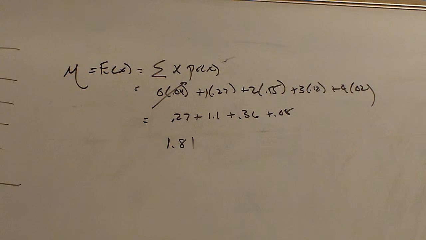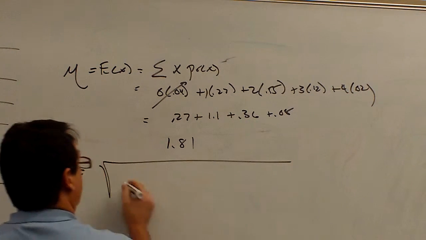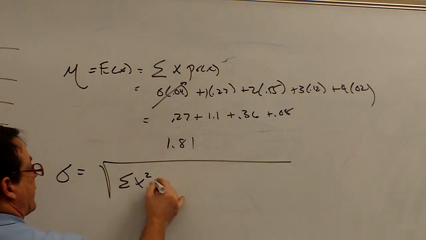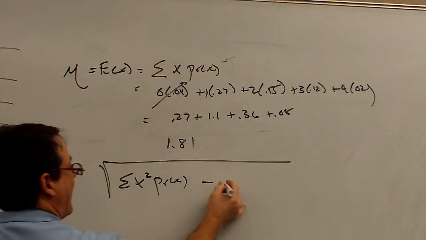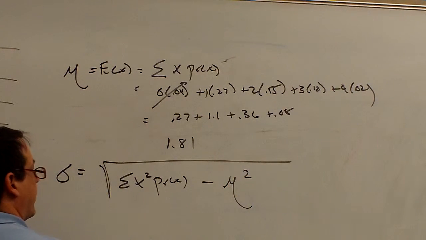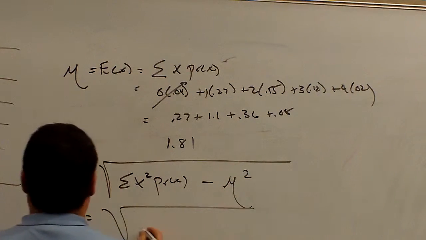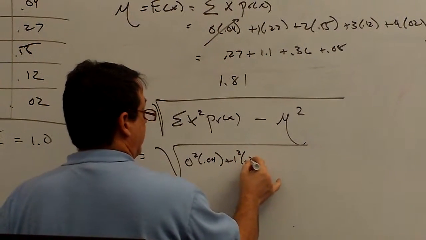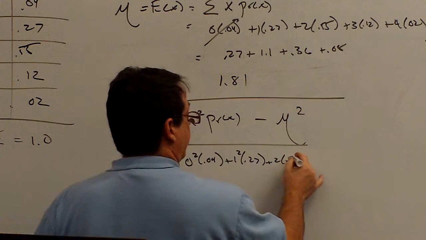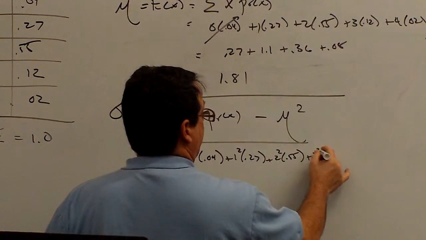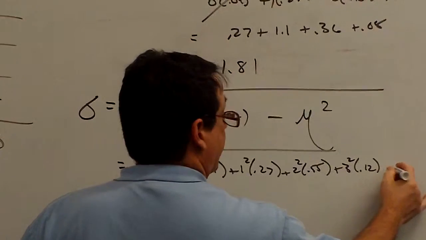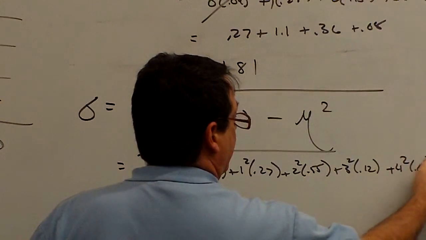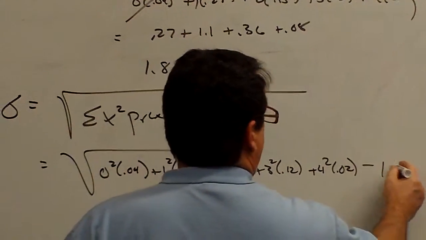It's the standard deviation. So, okay? Standard deviation. Square root of each individual value squared times its probability, right? Minus that mean quantity squared. So in this case, this would be the square root of 0 squared times 0.04 plus 1 squared times 0.27 plus 2 squared times 0.55 plus 3 squared times 0.12 plus 4 squared times 0.02 minus 1.81 squared.